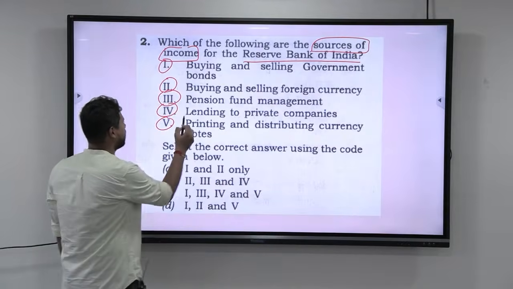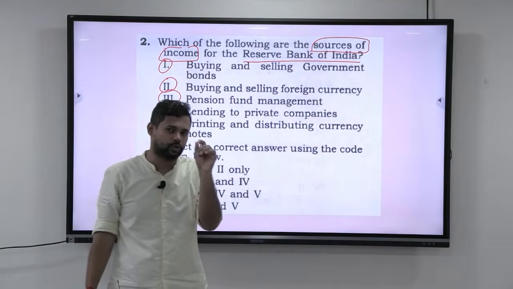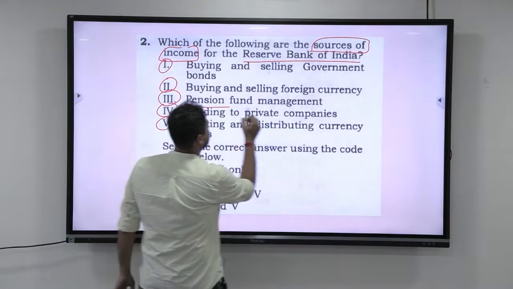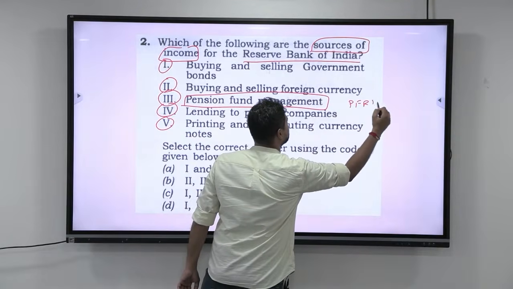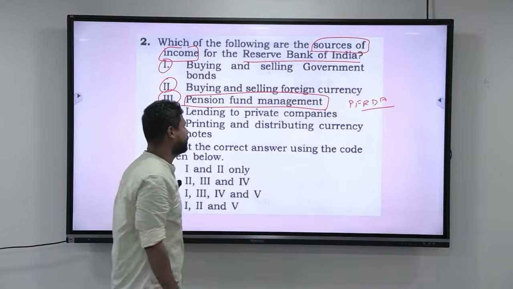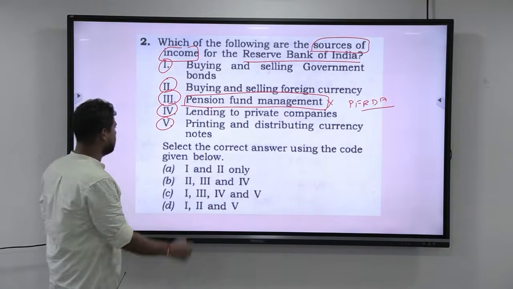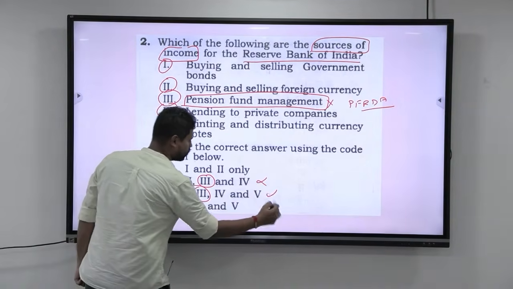Okay. Now, look at this. Always when you have too many statements, search for that statement where you know that it is surely wrong. Now, if you look at this carefully, pension fund management, you can easily understand that this is done by PFRDA, that is the Pension Fund Regulatory and Development Authority. So this basically cannot come under RBI. If this cannot come under RBI, you can remove the third statement. You know that it is wrong. So this and this goes.